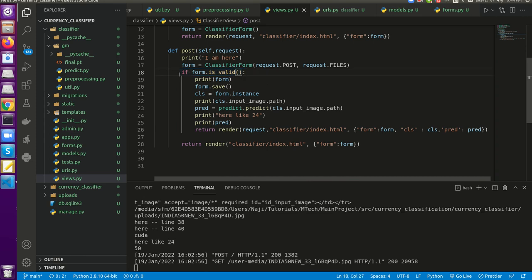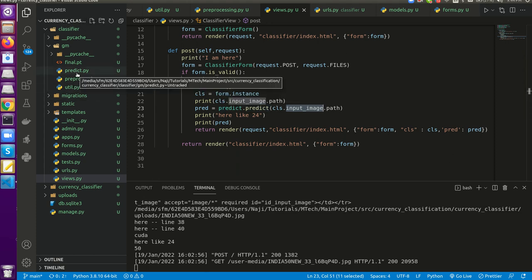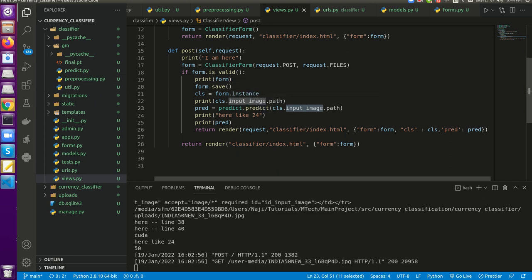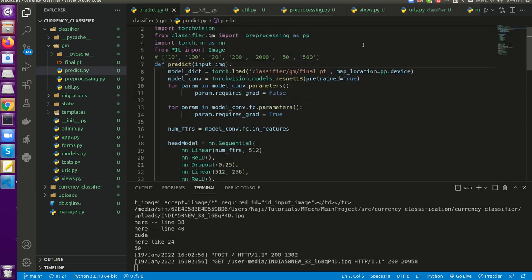Once the form is validated, we are saving the model and we are taking this particular object, and this particular object's image path is sent to the predict function. So this is the predict function. Let me go to that predict function. This predict function will be loading our model. The saved model will be loaded here. The skeleton will be loaded here.